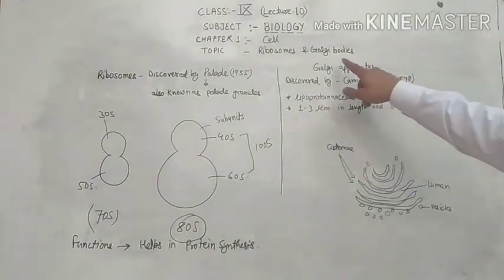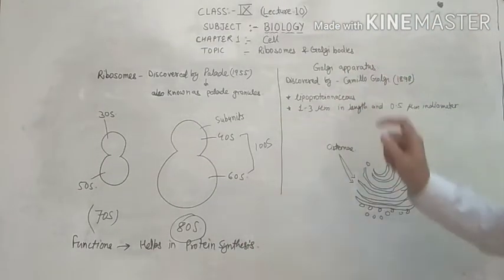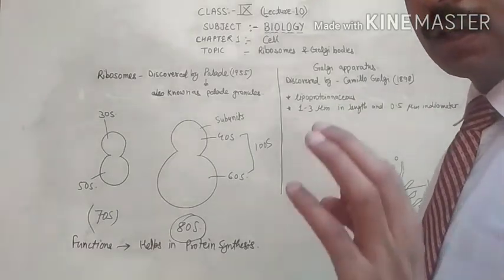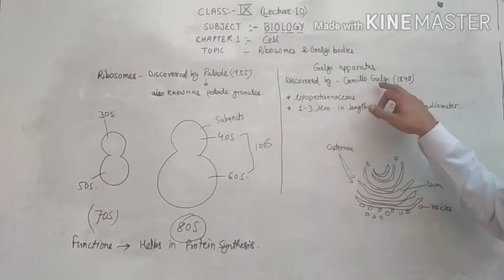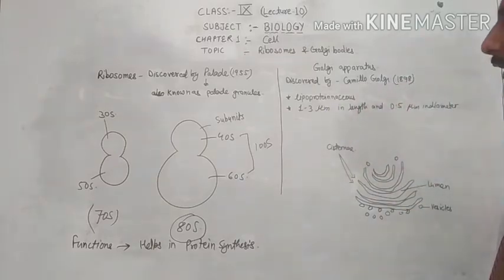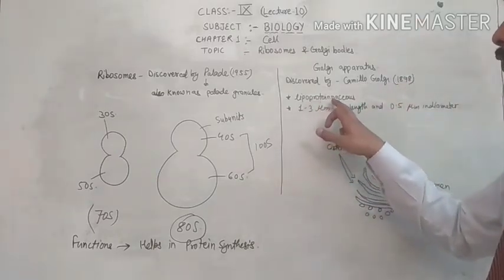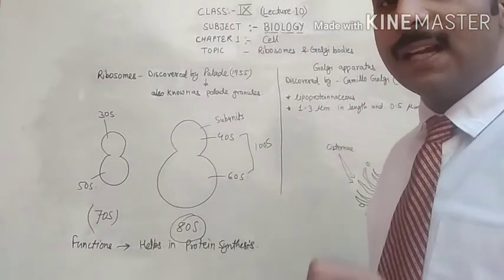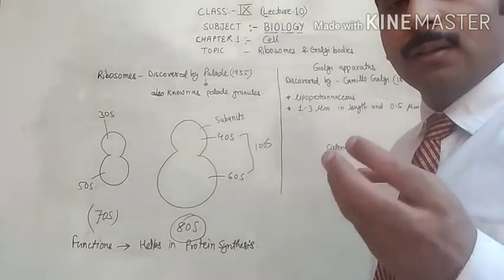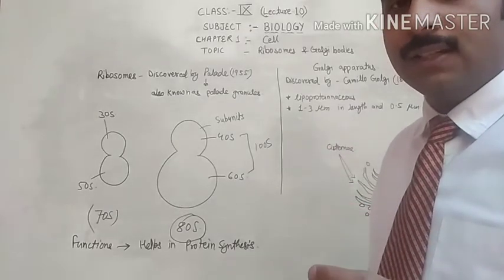Now come to the next topic, that is the Golgi bodies or Golgi apparatus. Discovered by Camillo Golgi in 1898. These are lipoproteinous. Lipoproteinous means made up of protein and lipid. Lipid means fat.